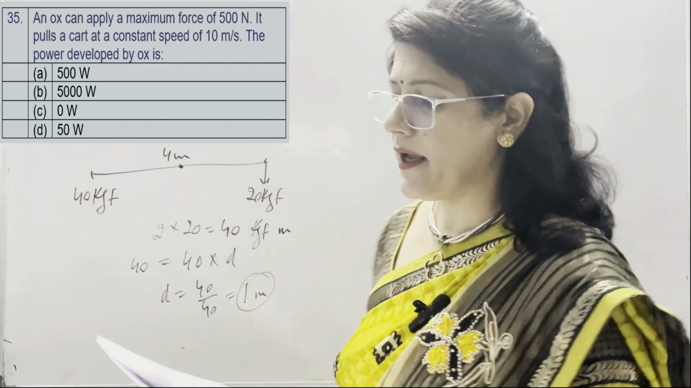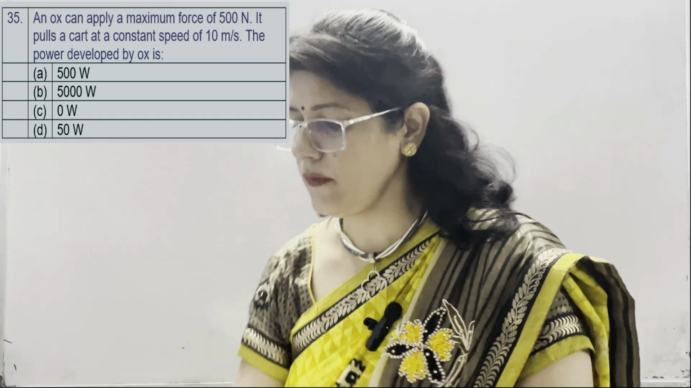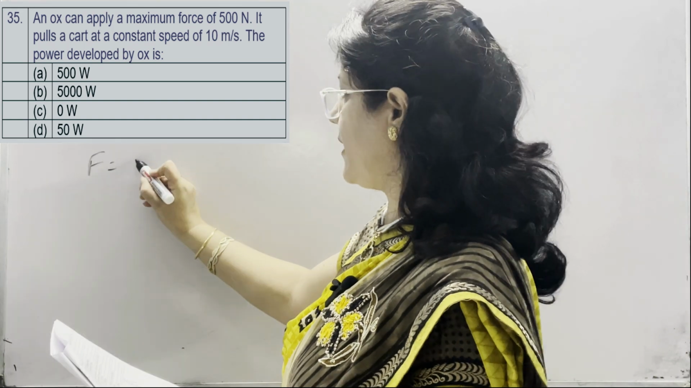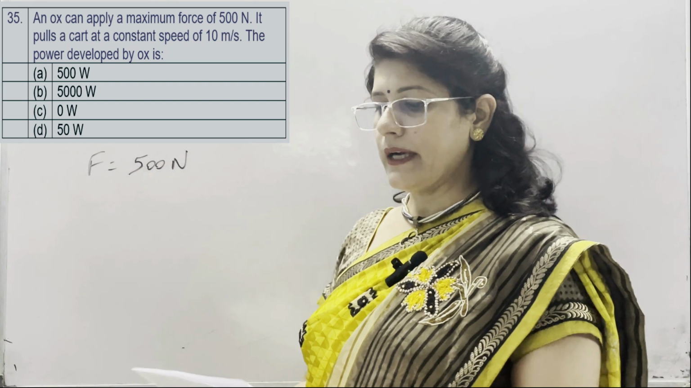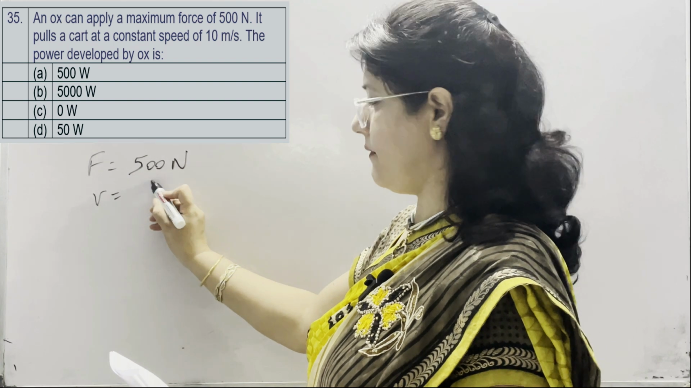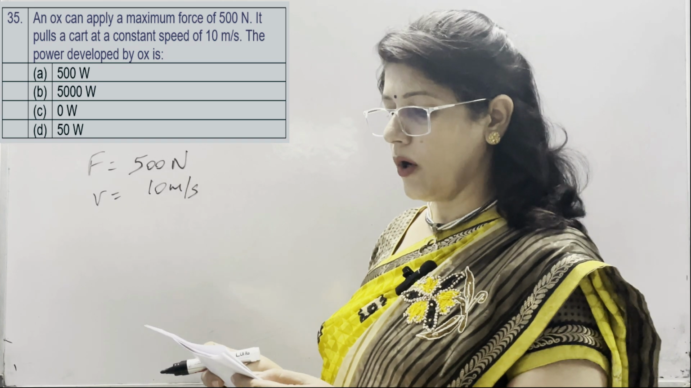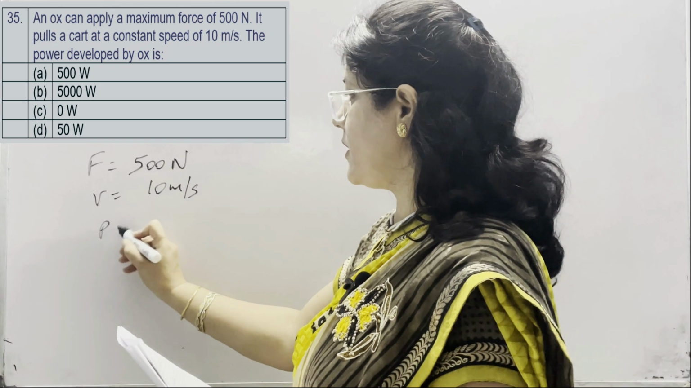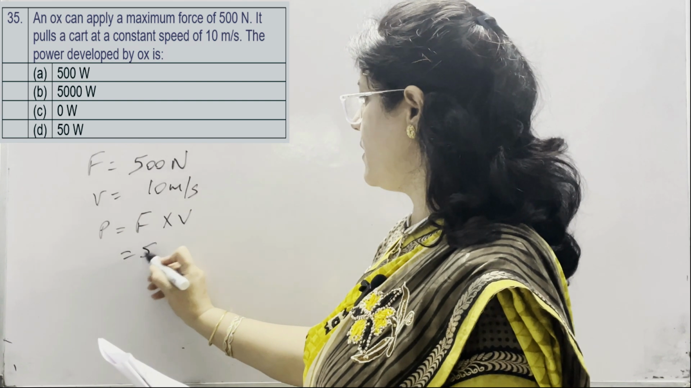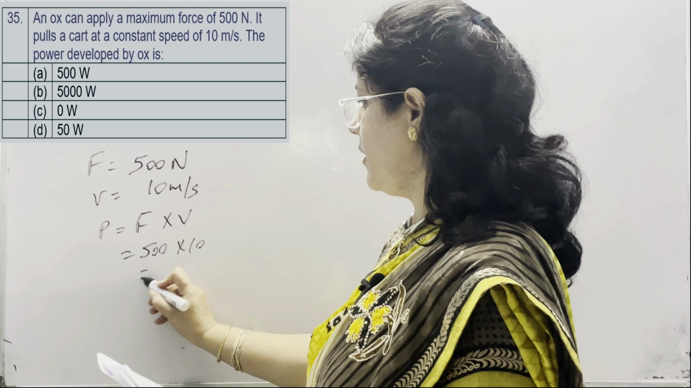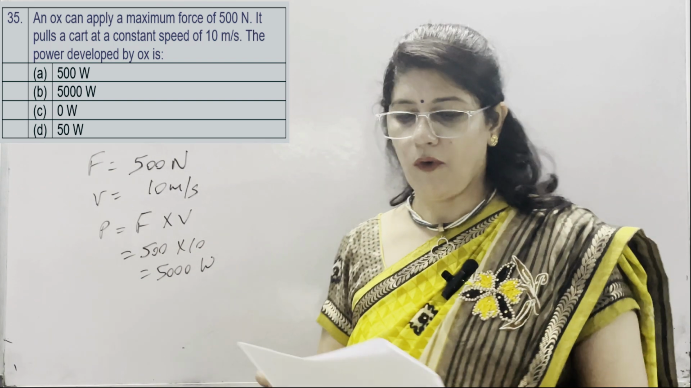In the next numerical, question number 35. An ox can apply a maximum force of 500 Newton. So the force applied by the ox is 500 Newton. It pulls a cart at a constant speed V, given as 10 meter per second. The power developed by the ox: power is equal to F into V. It means 500 into 10, 5,000. The unit of power is watt.